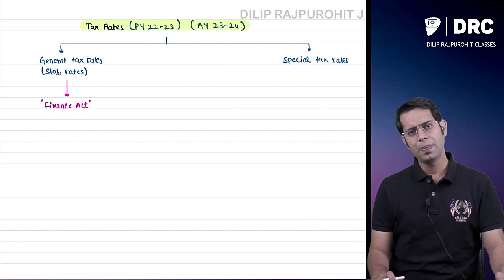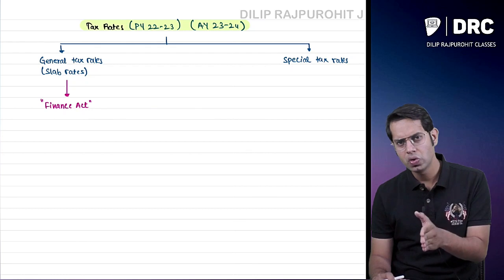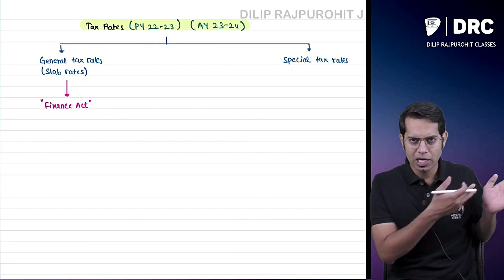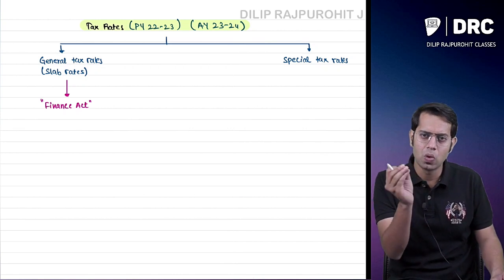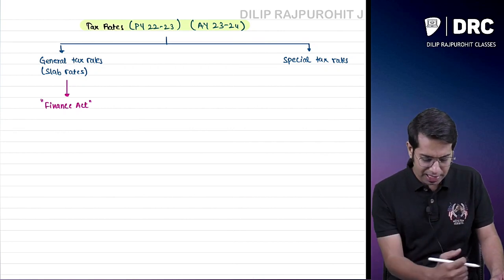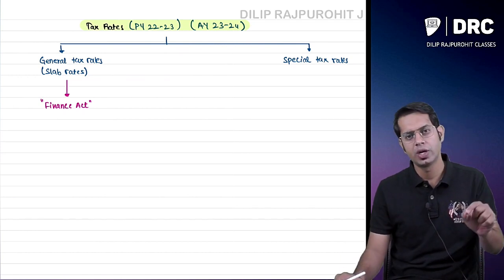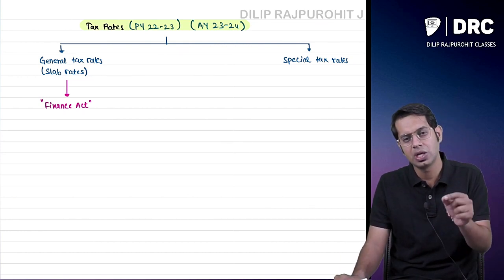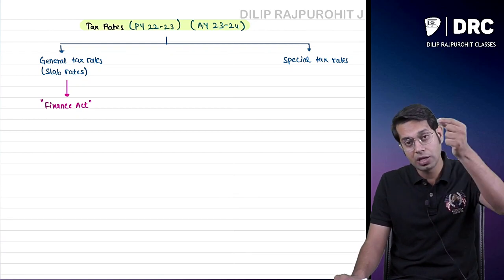Now, is this applicable for you in your examination? The answer is no. The budget which was recently concluded on 1st of February is applicable only to those students who are writing their examination in May 24 or June 24.